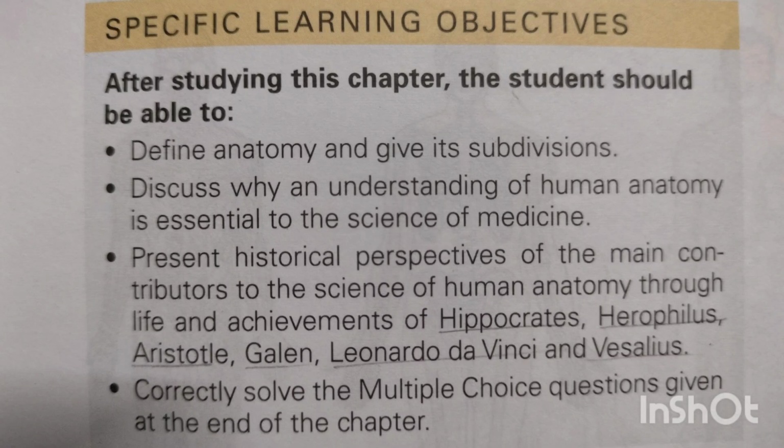So before studying this chapter, the specific learning objectives are: define anatomy and give its subdivisions, discuss why an understanding of human anatomy is essential to the science of medicine, present historical perspectives of the main contributors to the science of human anatomy through the life and achievements of Hippocrates, Herophilus, Aristotle, Galen, Leonardo da Vinci, and Vesalius, and correctly solve the MCQs given at the end of the chapter. So we'll get into the chapter.